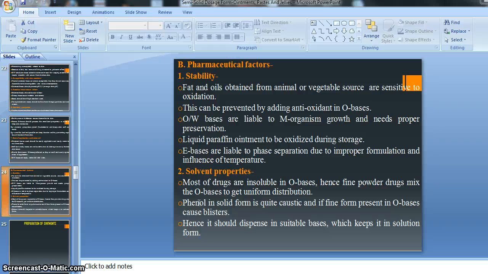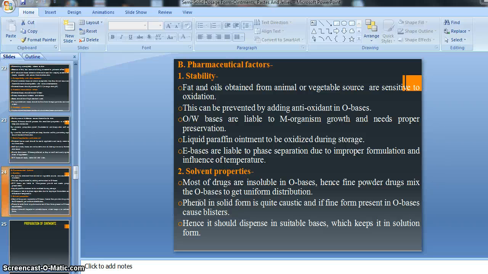Because these bases are obtained from fat and oil, they become very sensitive to oxidation. Oxidation is a kind of reaction, in chemistry language the removal of hydrogen or addition of oxygen.